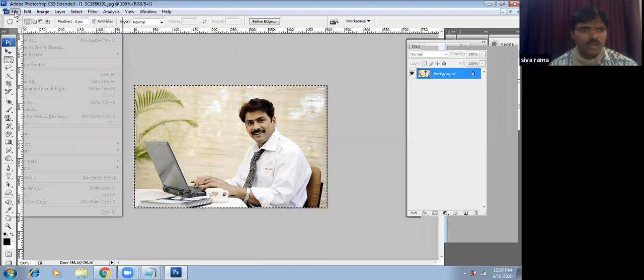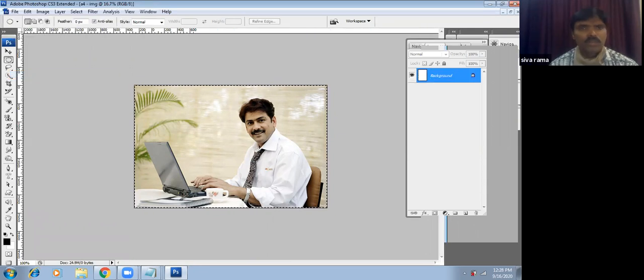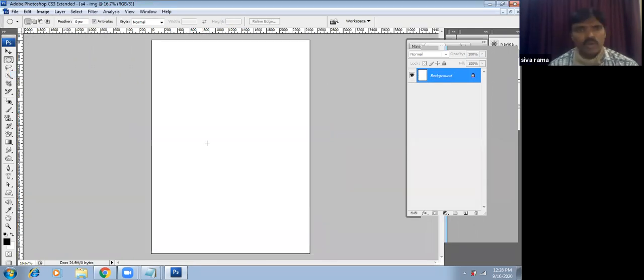If you don't know the Control W shortcut, go to the File menu. There's a Close option available. Click on it and it will close. Now whatever you copied, we paste into the document, the A4 image document we have created just now. Go to Edit and paste the image.